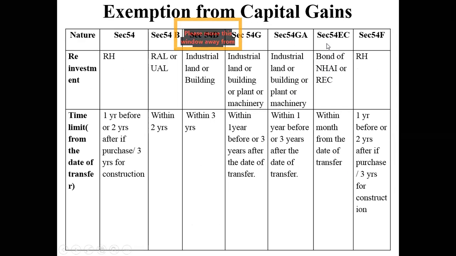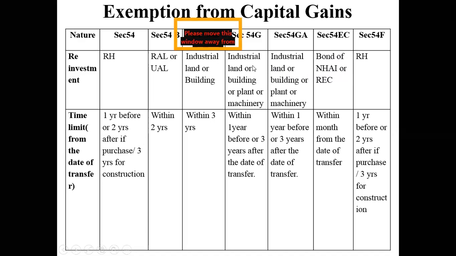Now, in this particular case, the government says that if you have a capital gain from a residential house, from agriculture land, or from industrial land, whichever part it is situated in, and if you do not want to invest your money in any of these, then your only option is to invest your money in National Highway Authority of India bonds or Rural Electrification Corporation bonds. Only this is applicable.